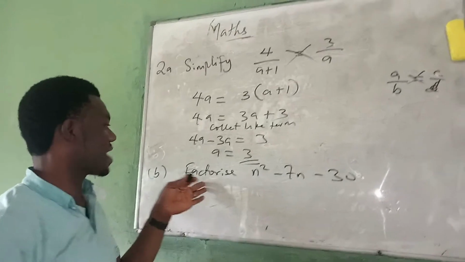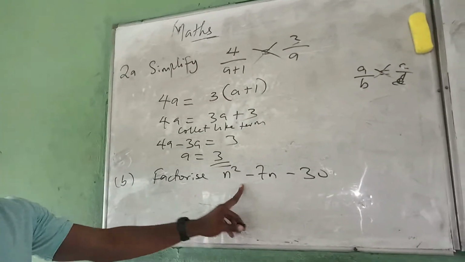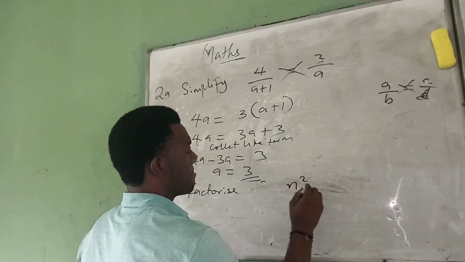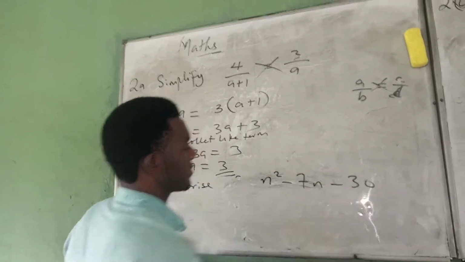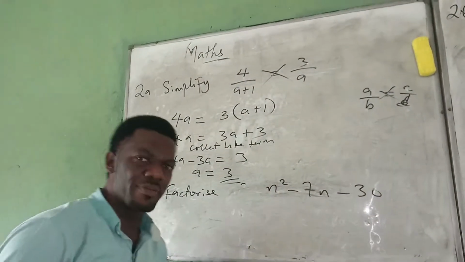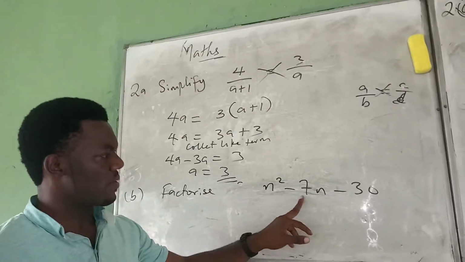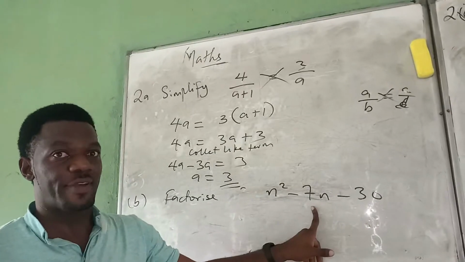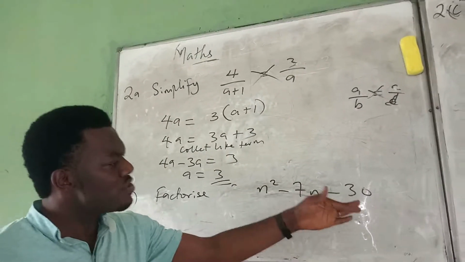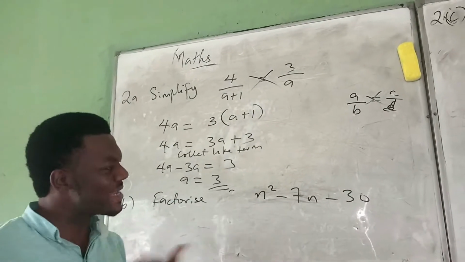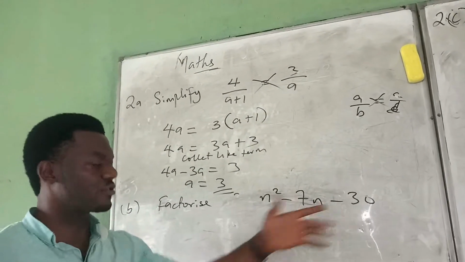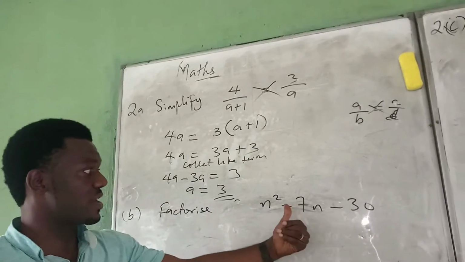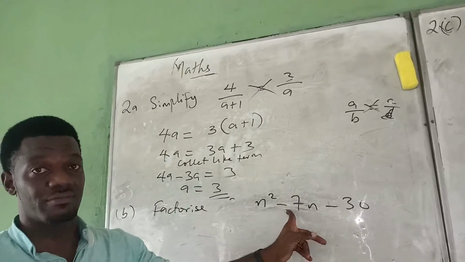So the second one, we have factorize n squared minus 7n minus 30. Let me write it. That's the equation. Now, you remember what we did? Factorization. When you look at this, we have minus 7, we have minus 30. This is the last term. This is the coefficient of n. And when you look at the last term, which is minus 30, find two factors of 30 that can multiply to give minus 30, and when you add or subtract, it will give you minus 7.